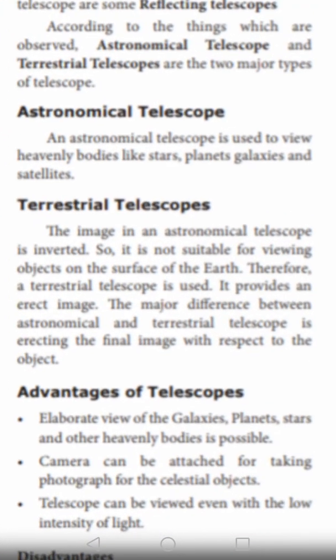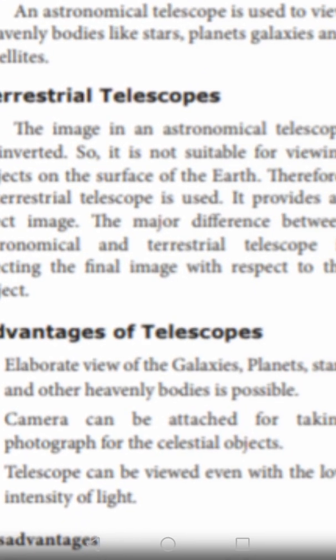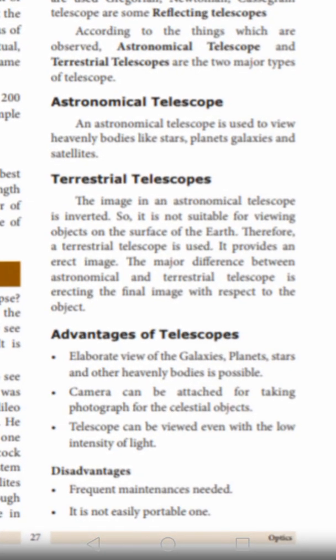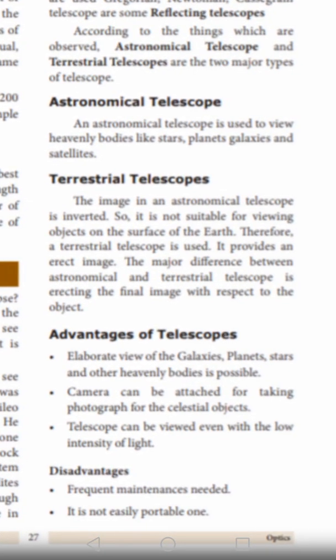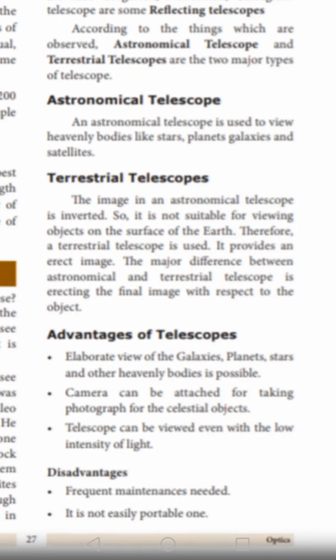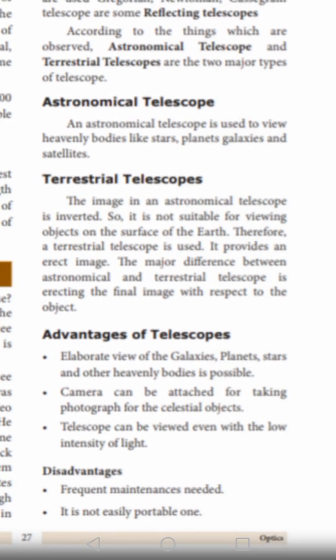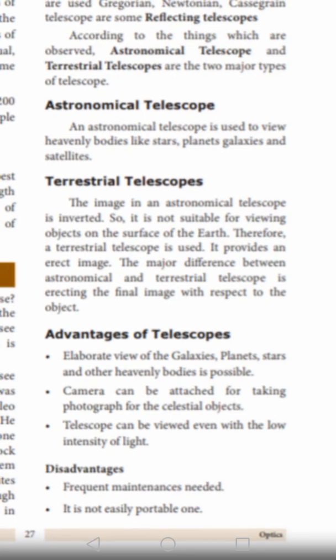Next one is the advantages of the telescope. What are the advantages? An elaborate view of galaxies, planets, stars and other heavenly bodies is possible. Camera can be attached for taking photographs of celestial objects. Third, the telescope can be used even with low intensity of light. So these are the three advantages of telescopes.